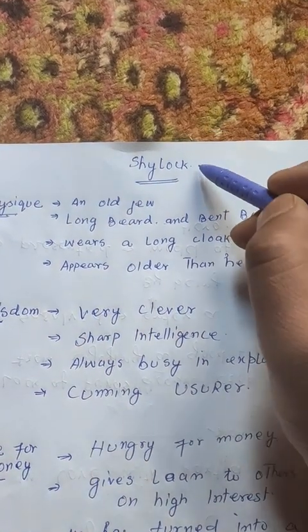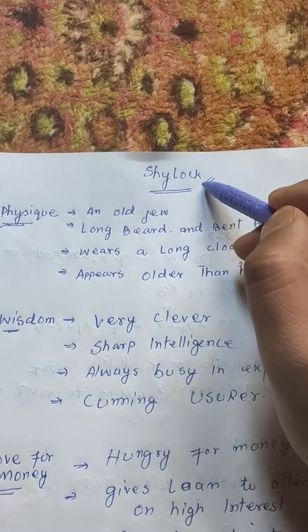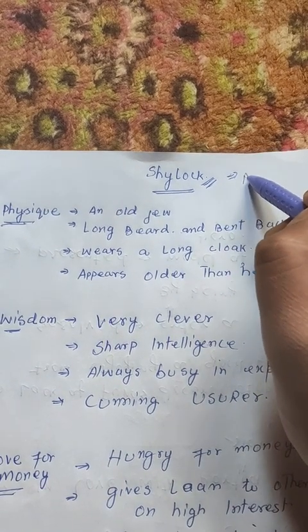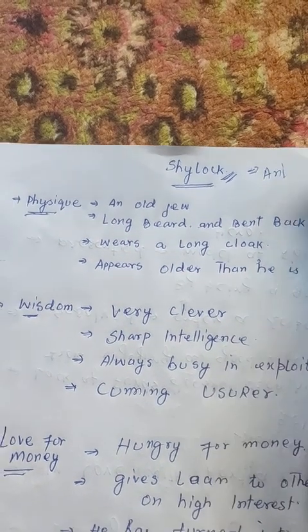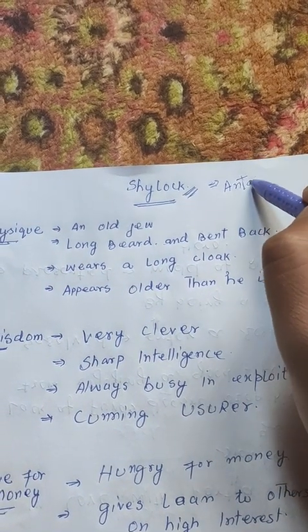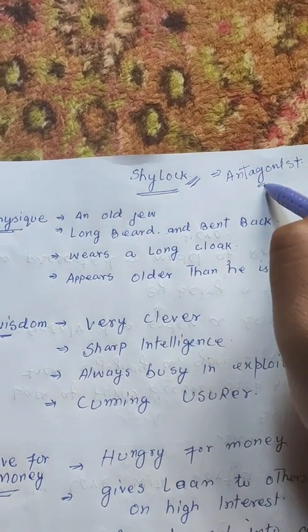The character that we are about to discuss is Shylock, the villain, the antagonist. If Antonio is the protagonist, then Shylock is the antagonist of this play.